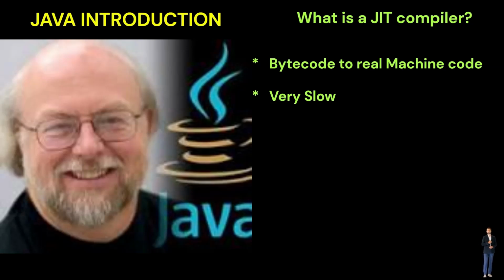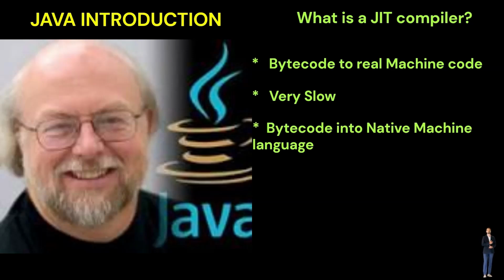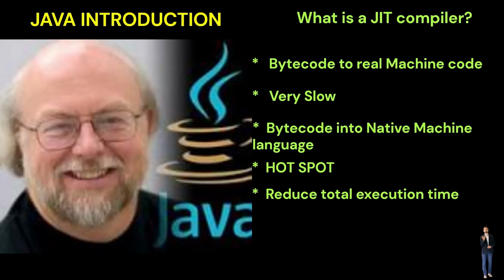During program execution, a JIT compiler may transform Java bytecode into native machine language. The translated components of the program can therefore be run much faster than if they were interpreted. This approach is used on the most often run elements of a program. That is for hotspot code. Hotspots are the areas of a program that are most frequently executed. This allows a JIT compiler to dramatically reduce total execution time.